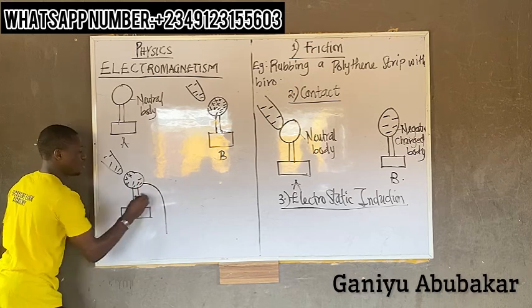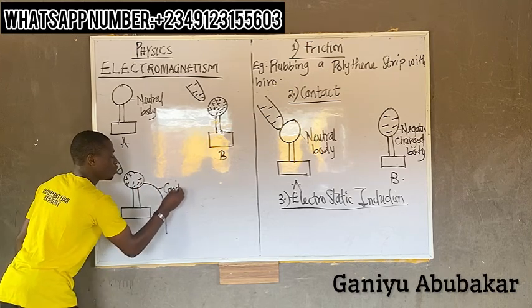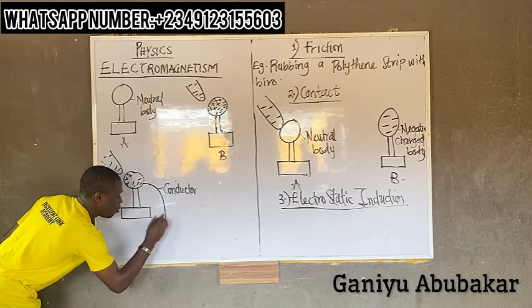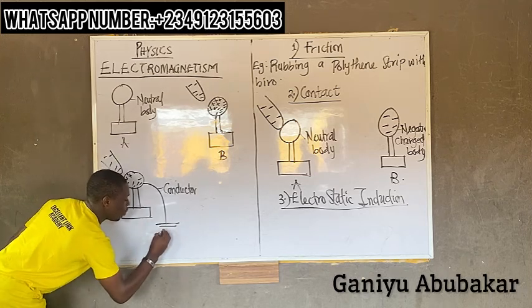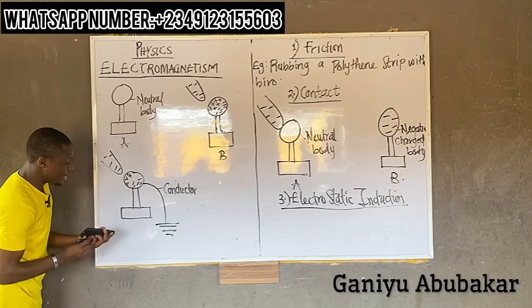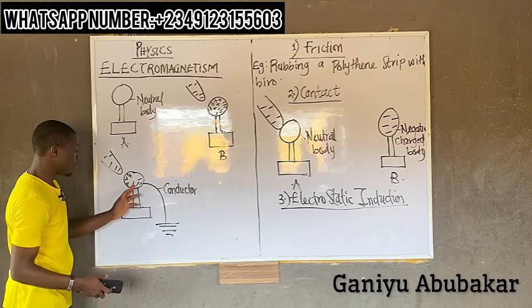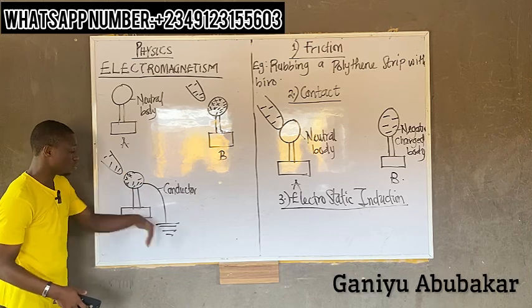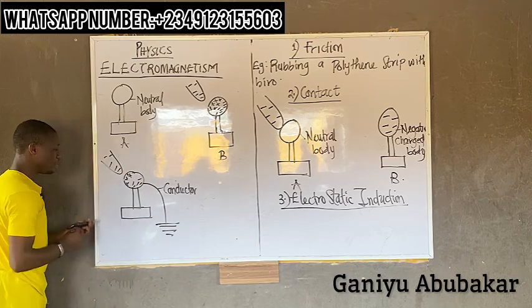A conductor. This is the conductor. So I'll apply the principle of earthing. This is the symbol for earthing. Earthing is simply a process of transferring a left charge or unused charge to the ground surface, right?